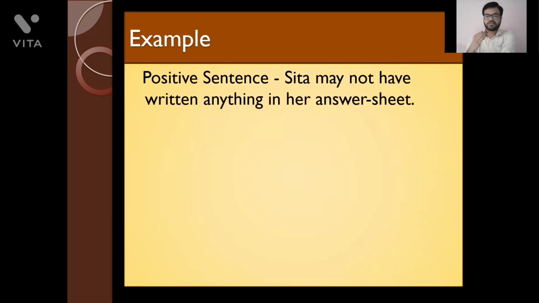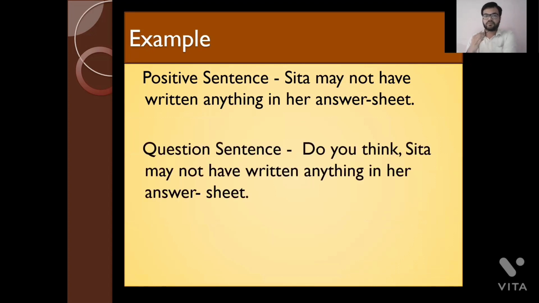So the next example is this. This is the positive sentence and you have got to convert this into the question sentence now. So pause this video for a second and then think it on your own and then look at the correct answer. Sita may not have written anything in her answer sheet. So pause this video. Okay. Now the question sentence is like this. Do you think Sita may not have written anything in her answer sheet? So this will be the correct question sentence for this positive sentence, right? So this is how we frame a question sentence whenever may have or might have are there in a sentence.